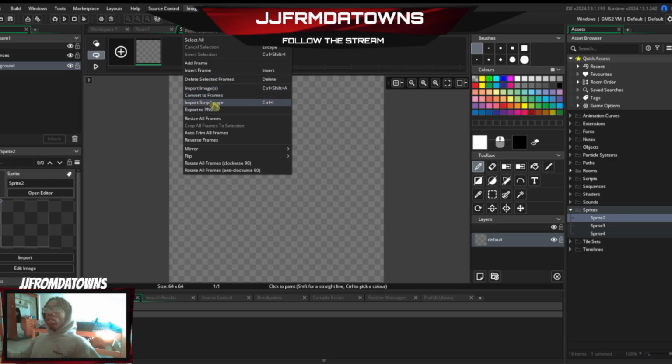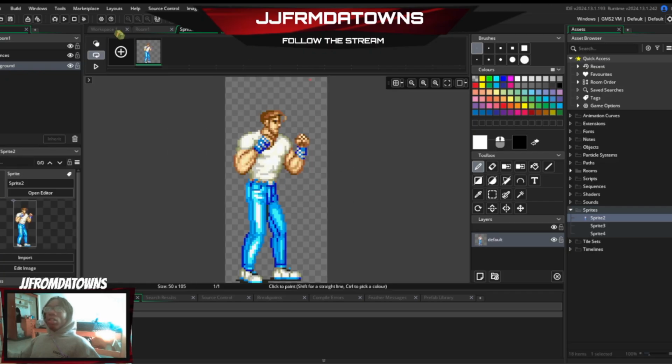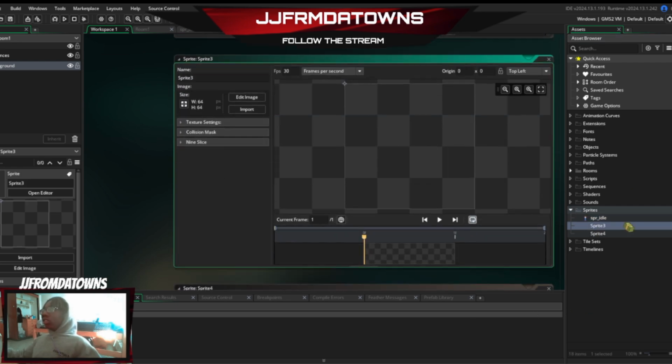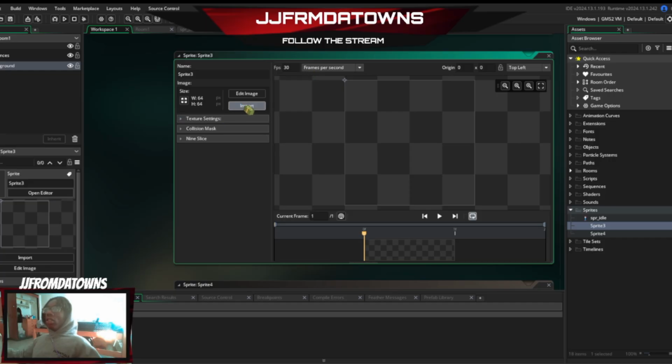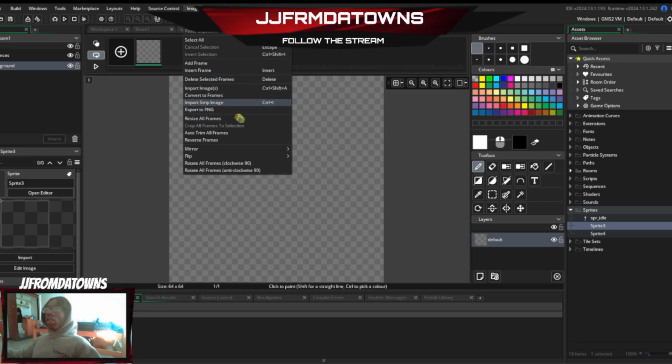Image, import strip image. Good. We're just going to call this spr idle. Then I'm going to import the walking for now, just to get it over with.